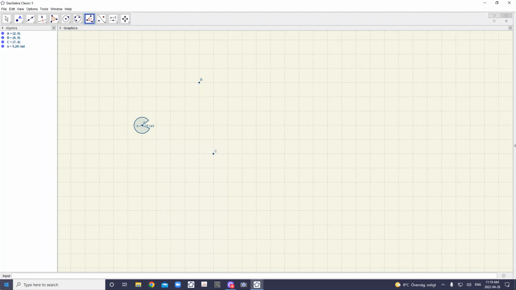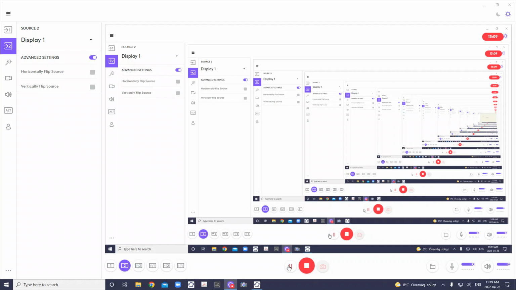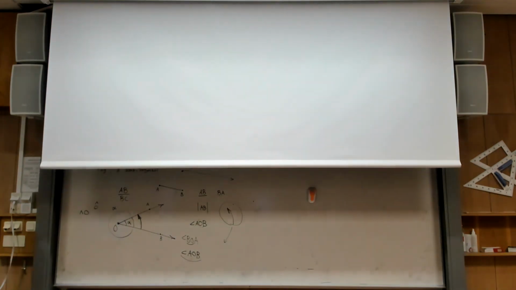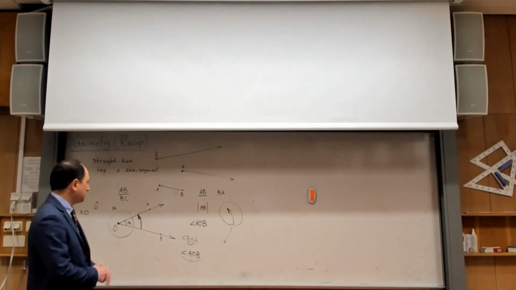Yes? Okay, so at least you understand this, but then I probably should be able to change this somehow. Let me go. This is GeoGebra number 5. Yes, I will go to GeoGebra number 6 then. It's easier for me. Okay, let me just stop here. So this is the first thing about angles.